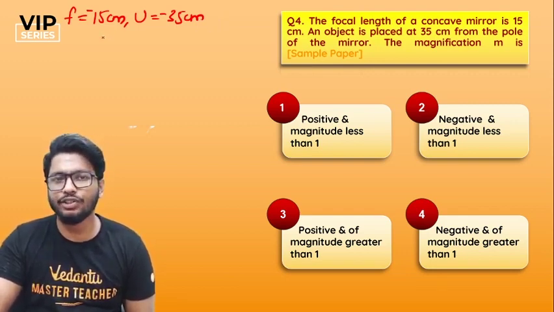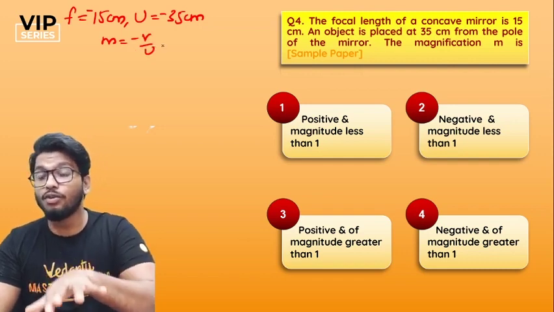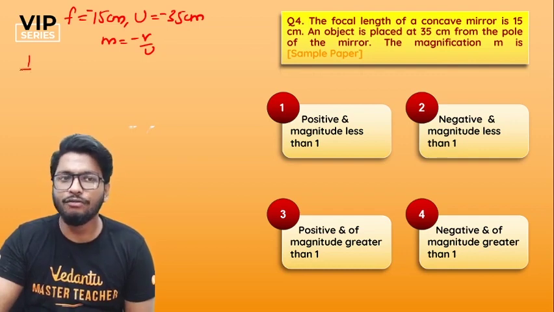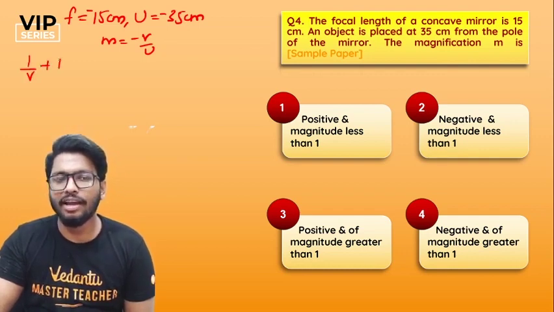The formula for magnification is M is equal to minus V by U. I know the value of U, but I don't know what V is. So I'm going to use the mirror formula to find V. The mirror formula is 1 by U plus 1 by V is equal to 1 by F. I'm just going to write it over here.